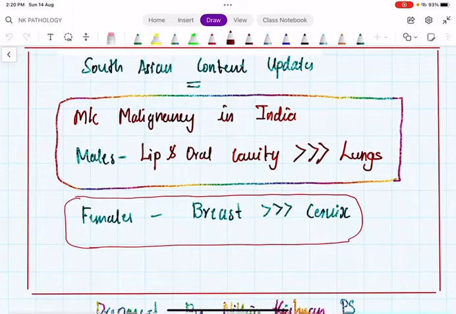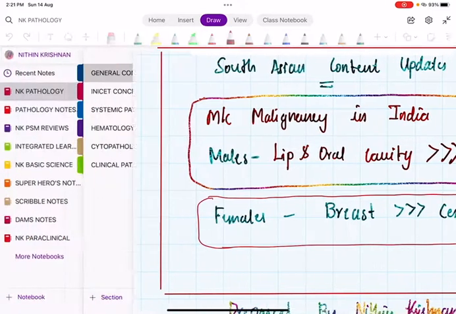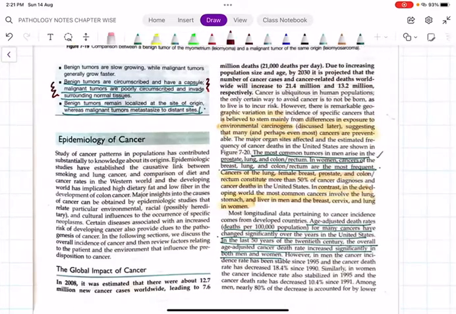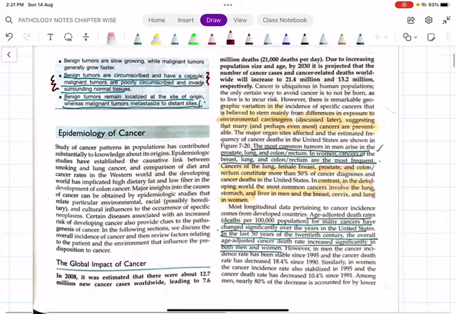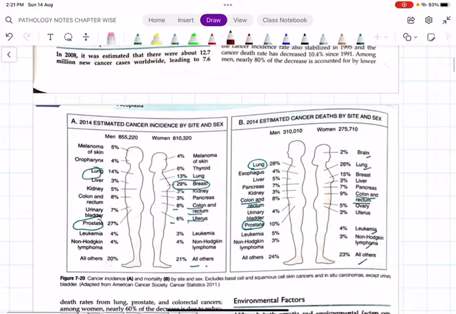the most common malignancy in India in males is lip and oral cavity cancer. The second is lung cancer. In females, breast cancer is first, followed by cervix cancer. I hope you are clear with this. Please just remember those two. These are the two important updates. Let us go for the worldwide data.